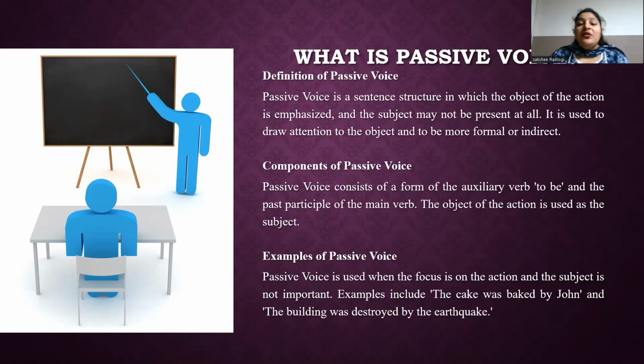An example of past passive: the package was delivered by the courier. And the future passive: the report will be prepared by the team.